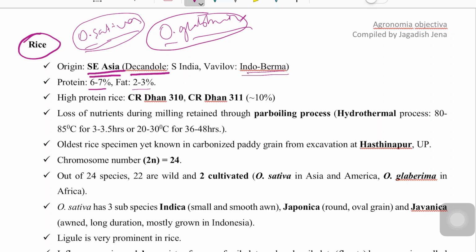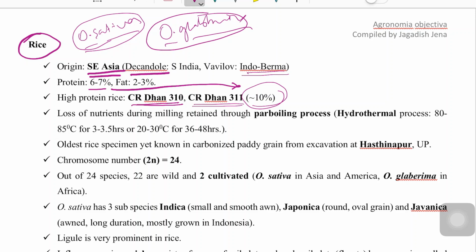The National Rice Research Institute has developed two high protein rice varieties called CR Dhan 310 and CR Dhan 311, that tend to have 10% protein, far higher than this 6 to 7%.